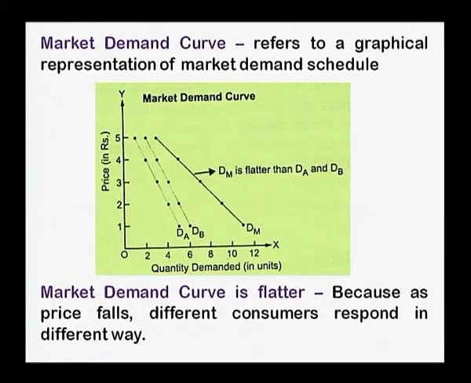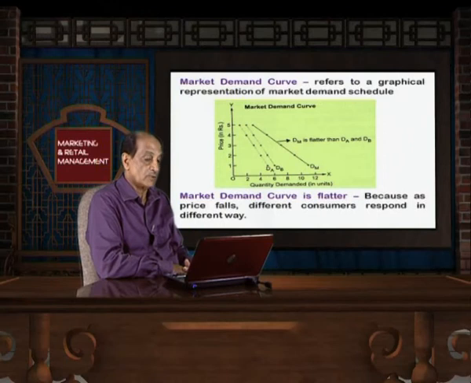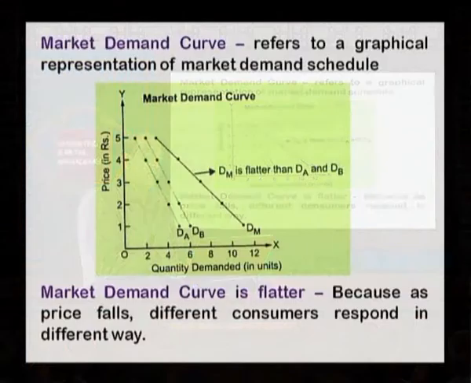Now, we discuss the market demand curve, that refers to the graphical representation of the market demand schedule. The market demand curve is the aggregate of the demand curves of individuals. We have seen the demand made by household A, by household B, and the aggregate is DM.